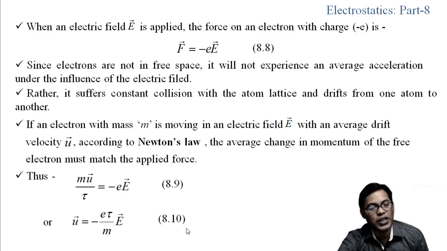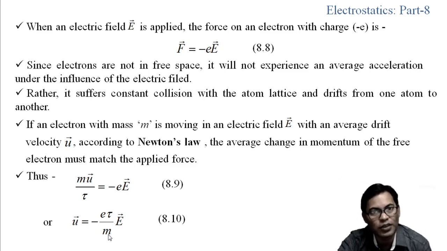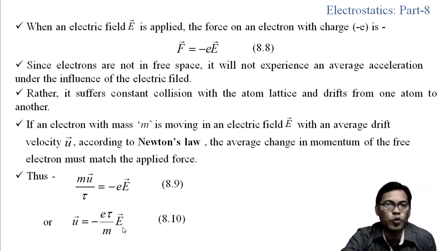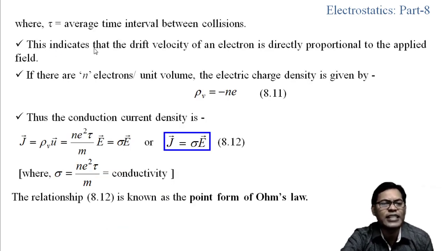Now from this expression 8.2 we can see that the velocity of the charge depends only on the applied electric field, because tau is considered constant and mass is constant. So u is proportional to E. If we increase the applied electric field, the velocity of the charge will increase. If we decrease it, the velocity of the electron will decrease. This indicates that the drift velocity of an electron is directly proportional to the applied field.